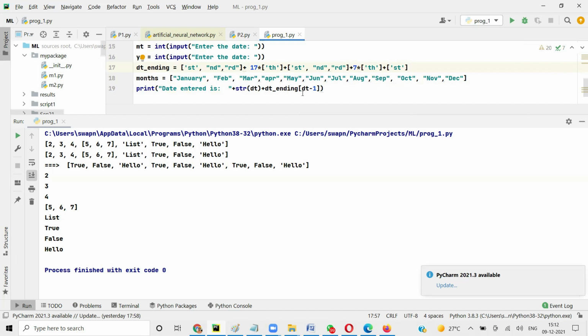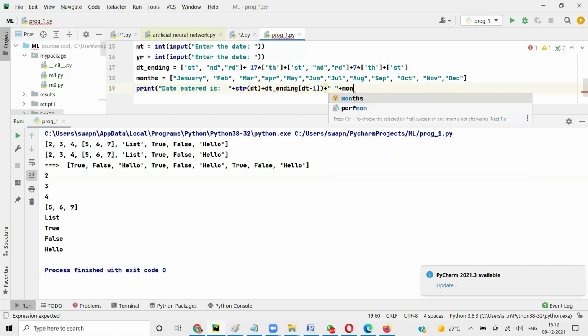Okay, so date is done. Now we have to take care of the month. So month plus, we'll add this, and then I'm going to say months. MONTHS.